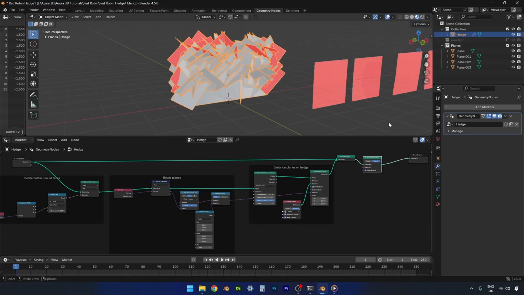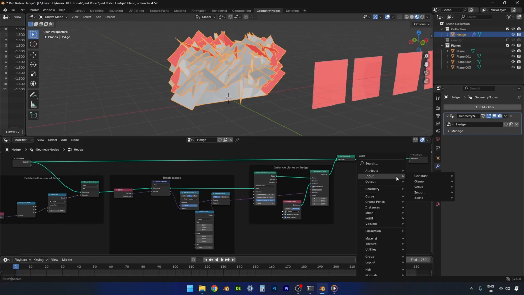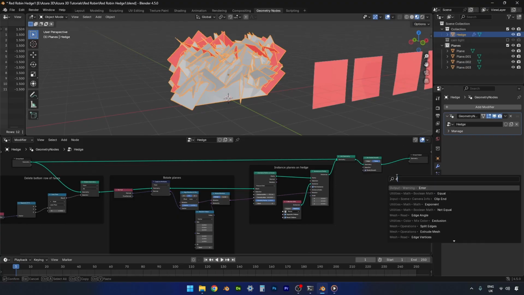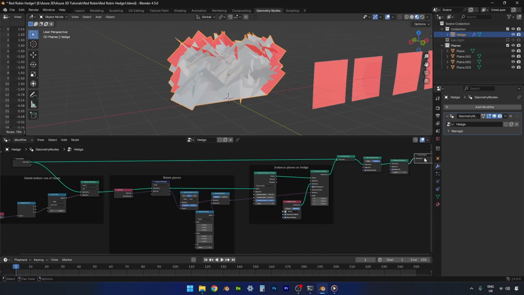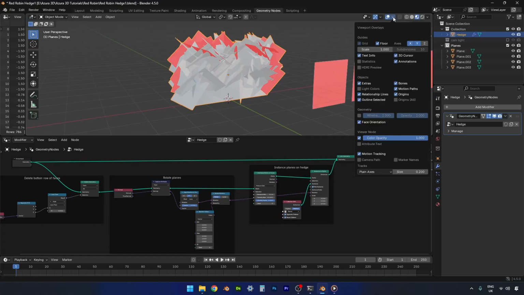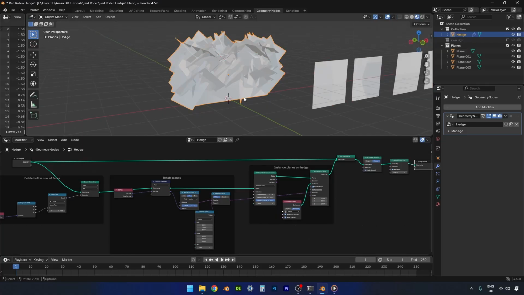And then on the very end we just need a realize instances node so that we can export it properly. I'm going to come up here and just turn off the face orientation. We don't need that anymore.